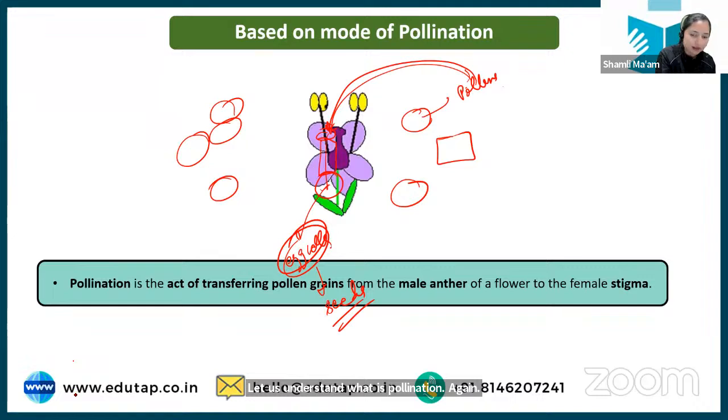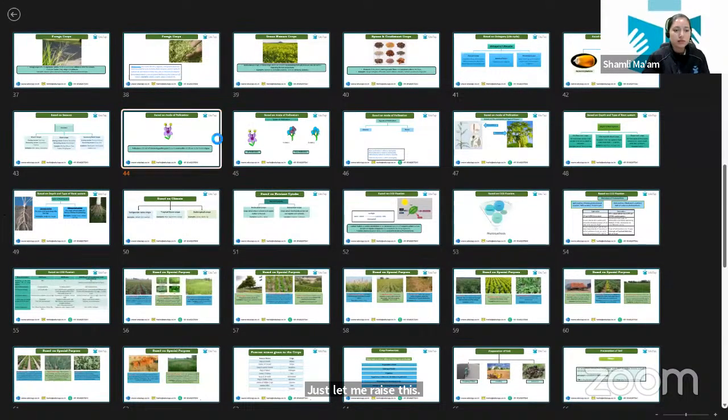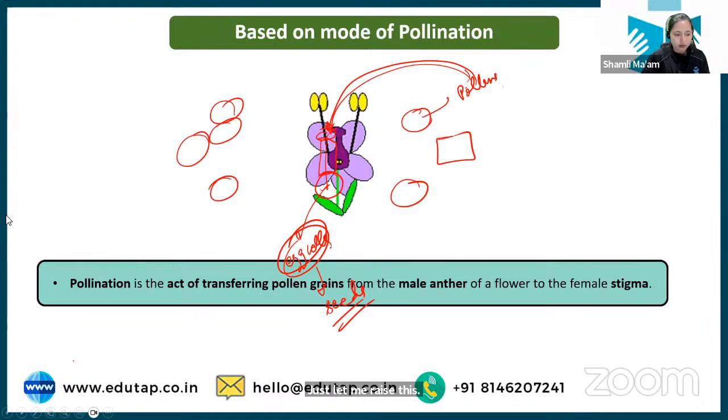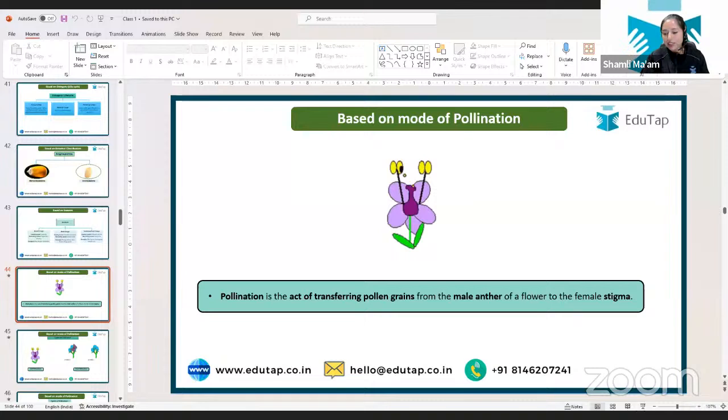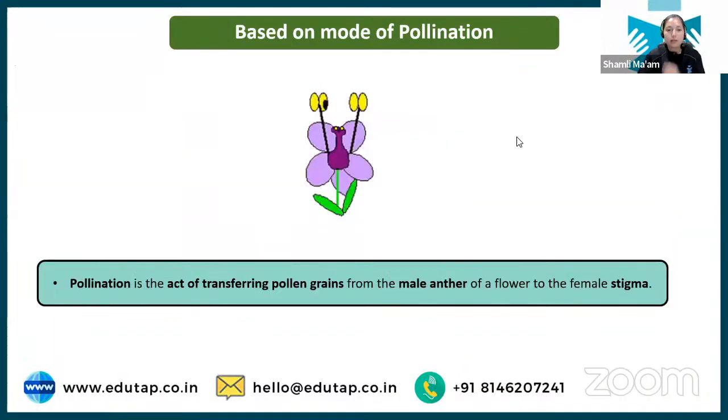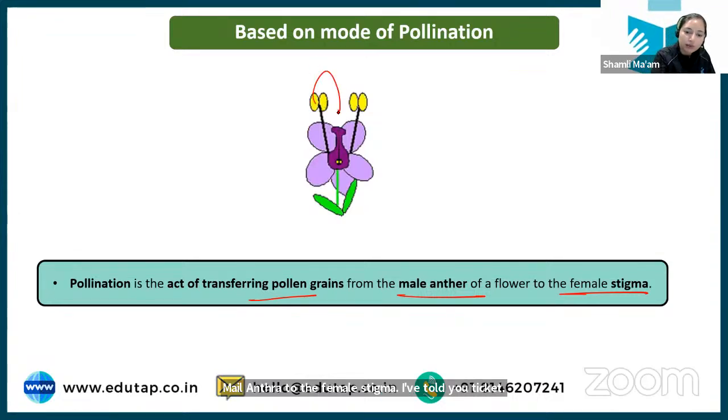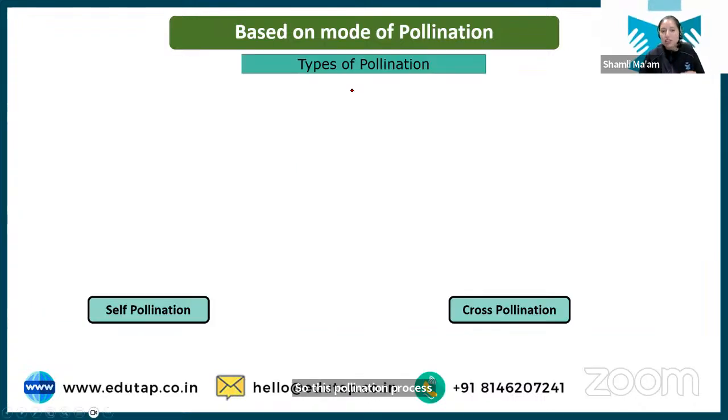So pollination is basically the transferring of pollen grains from the male anther to the female stigma. I have told you, ठीक है, what is pollination? Pollination is basically the transfer of pollen from the male anther to the female stigma. Clear?